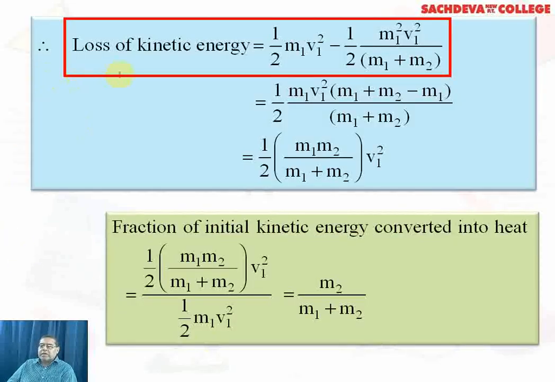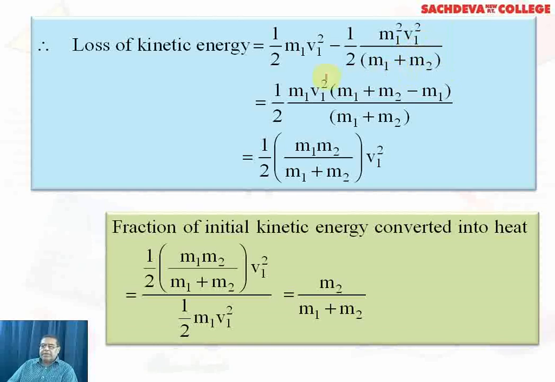Now, the loss in kinetic energy will be: first of all, we take half m1 v1 square, and then we subtract the value which we have calculated. So it is half m1 v1 square minus half m1 square v1 square divided by (m1 + m2).